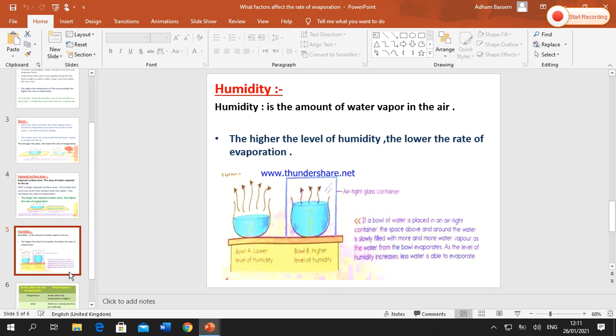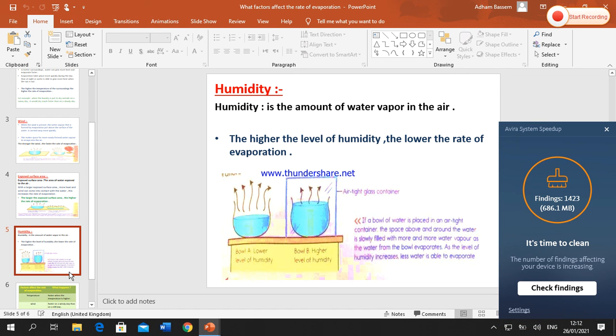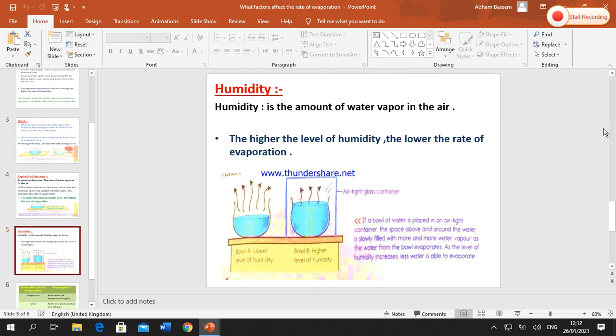The rule says the higher the level of humidity, the lower the rate of evaporation, okay? When the level of humidity becomes high, that causes the rate of evaporation to become low, okay? Why? Because when the humidity increases, that means the amount of water vapor in the air is large. So there is no space for new water vapor, okay? So the rate of evaporation decreases.